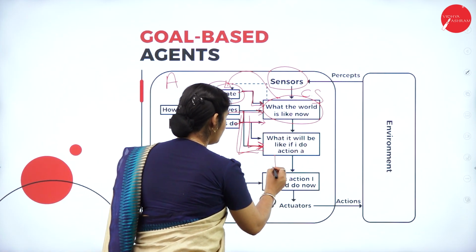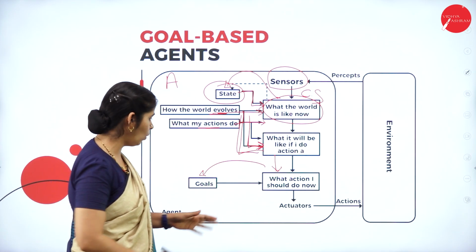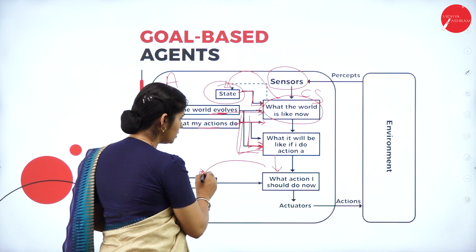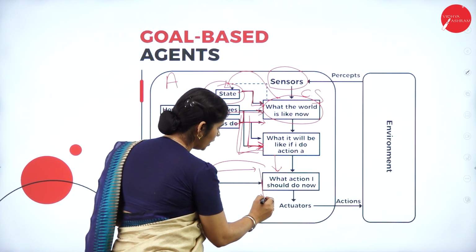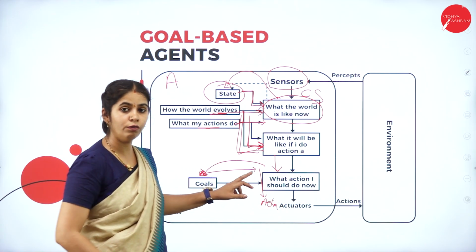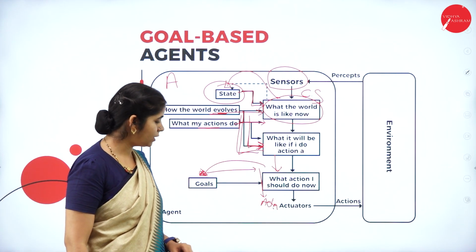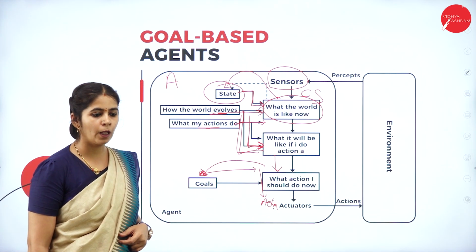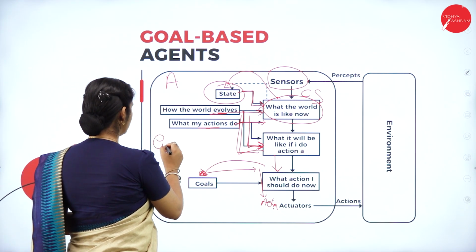Once the decision is made, it purely works on how far we are from the goal. So it is goal based, right? How far we are from the goal, depending on that I have to take the action. For example, we can give Google Map as an example.